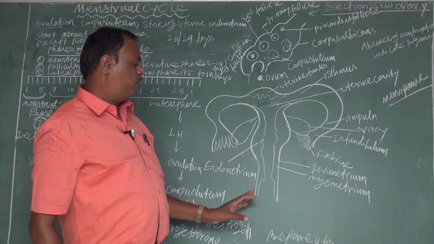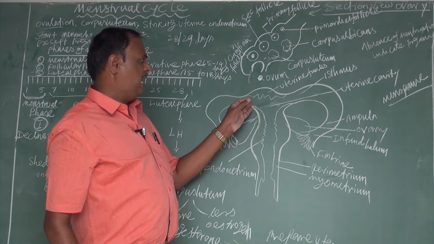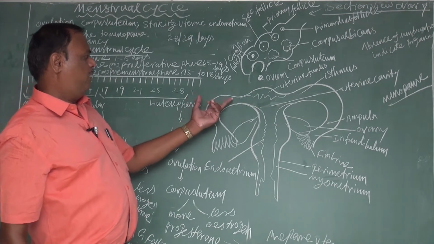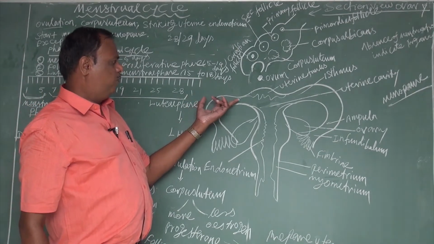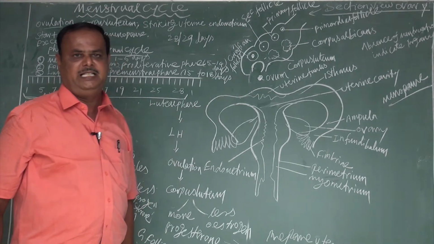Simultaneously, the sperm enter into the vaginal tract and reach the ampulla of the uterine tube. Fertilization takes place. If the egg is not fertilized, the menstrual cycle occurs.